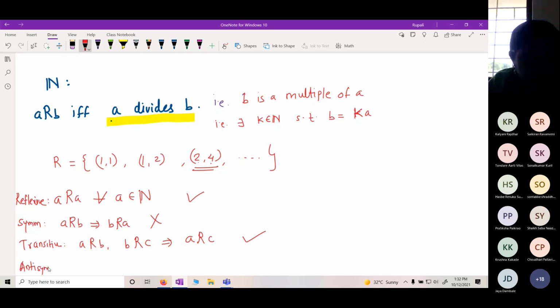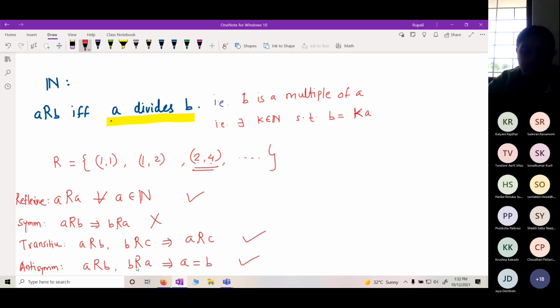A related to B and B related to A, it should imply A is equal to B. Means A divides B, B divides A, it should imply A must be equal to B. Yes, it is antisymmetric. Here, 1 divides 1 and 1 also divides 1, so it must be equal to itself. Right?